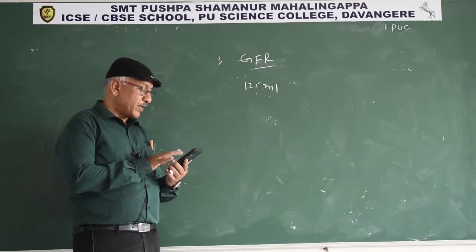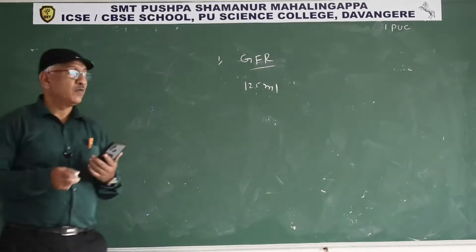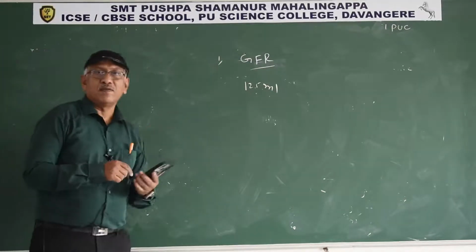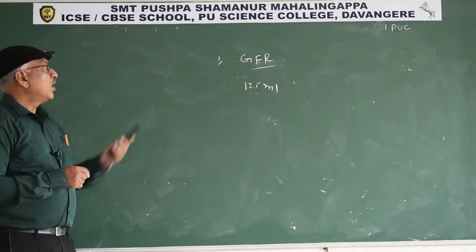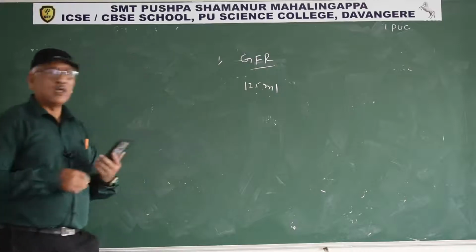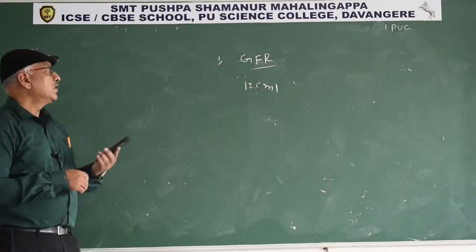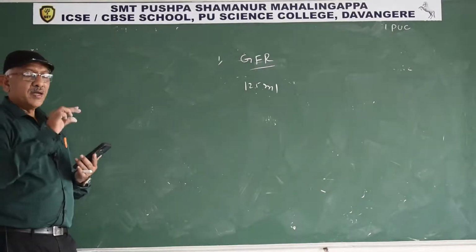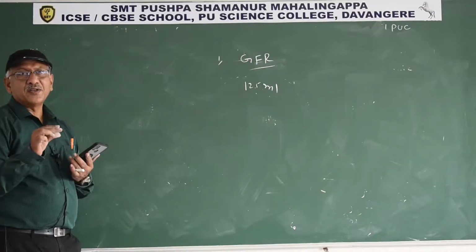Next one is: explain the auto-regulation mechanism of glomerular filtration rate. If the glomerular filtration rate tries to exceed more than 125 ml, at that time the afferent arteriole contracts.